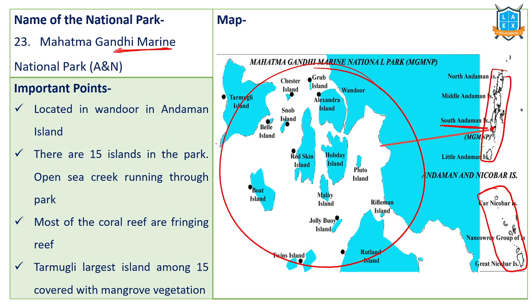It is located in Vandur region in the Andaman Islands. There are 15 islands in this particular park. Open Sea Creek is there. Coral reefs are there. Fringe coral reefs are there. Tarmugli is the largest island of this particular group. Marine National Park. This is famous for variety of coral species. Variety of coral species are located in this particular one. Mahatma Gandhi Marine National Park, South Andaman Islands.